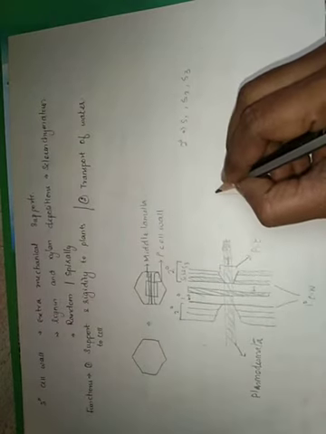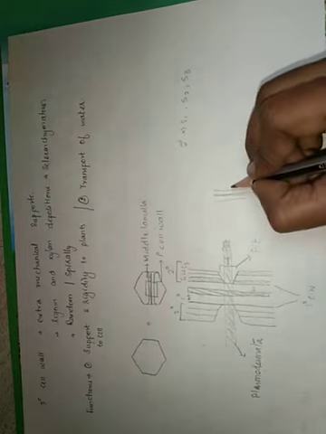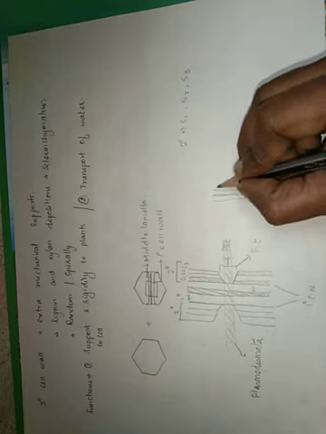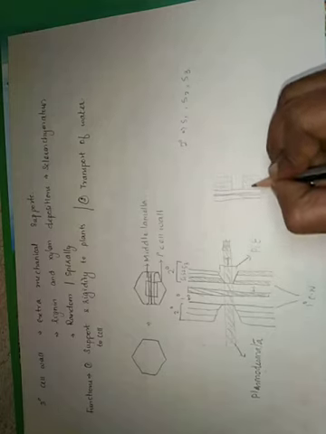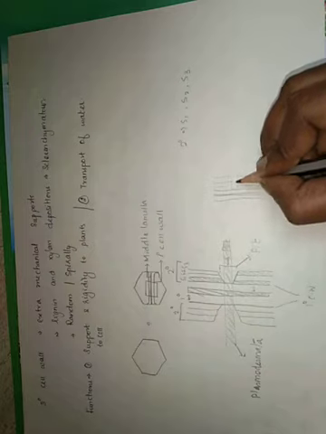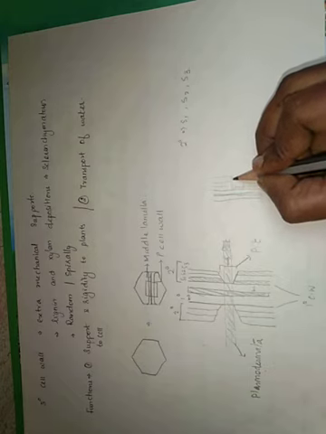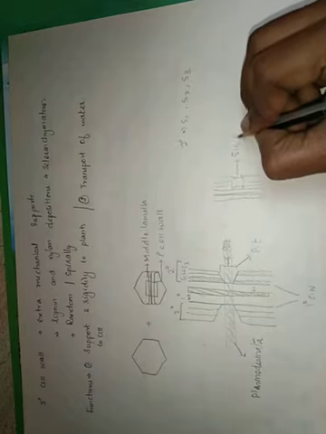So this is the middle lamella layer, the primary cell wall, and the secondary cell wall deposits like this. If the diameter of the pit is the same from the S1, S2 and S3 layers, you call it a simple pit.